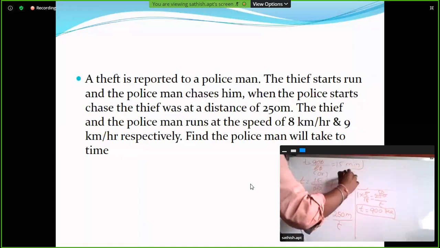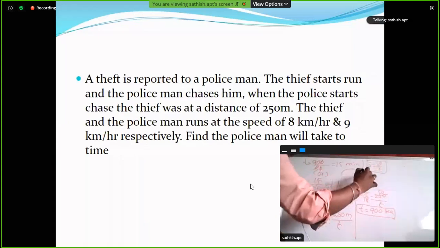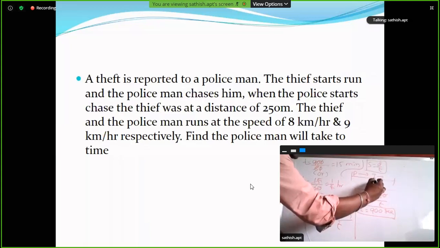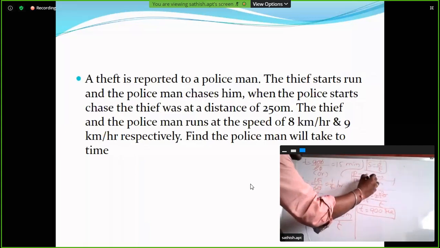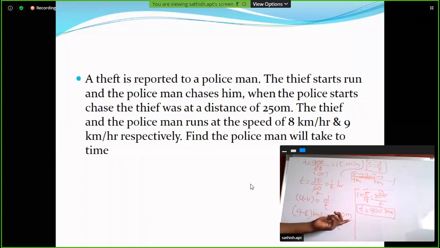Simple. Speed is equal to distance by time. So here the policeman and the thief are moving in the same direction. The thief's speed is 8 kilometers per hour and the policeman's speed is 9 kilometers per hour. The distance between the policeman and the thief is 250 meters. If he wants to catch the thief, he covers 250 meters.